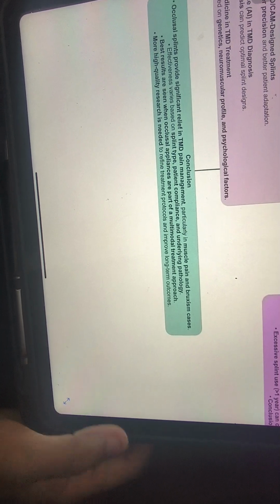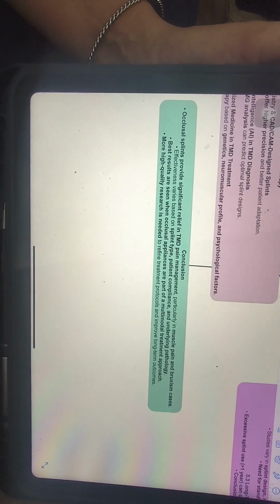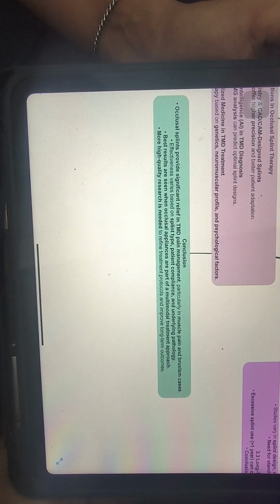Coming to the conclusion, occlusal splints provide significant relief in TMD management, particularly in muscle pain and bruxism cases. Effectiveness varies with splint type, patient compliance, and underlying pathology. Best results are seen when occlusal appliances are a part of the multimodal approach. More high quality research is needed for the treatment protocols and to improve the long term success.